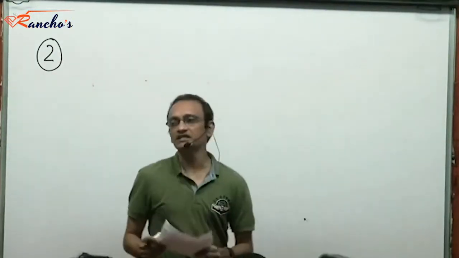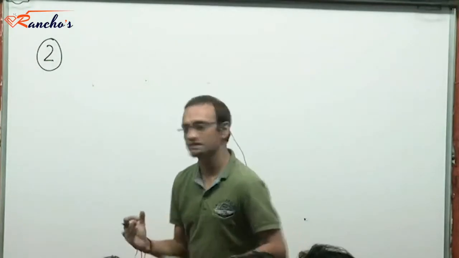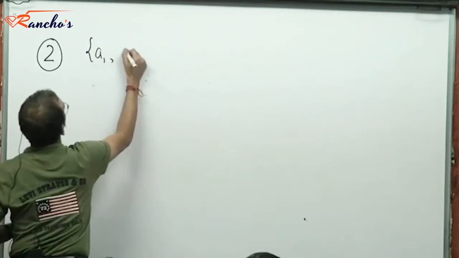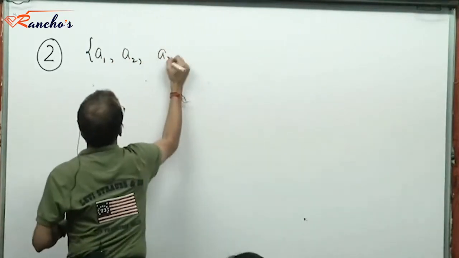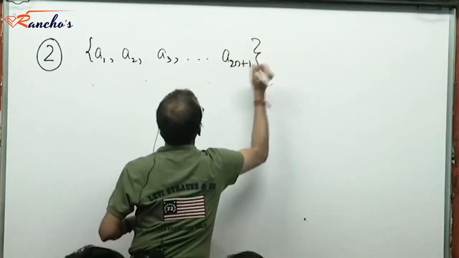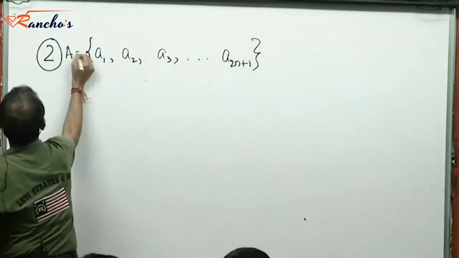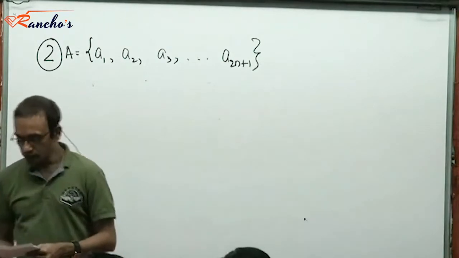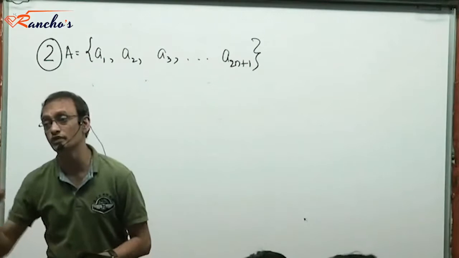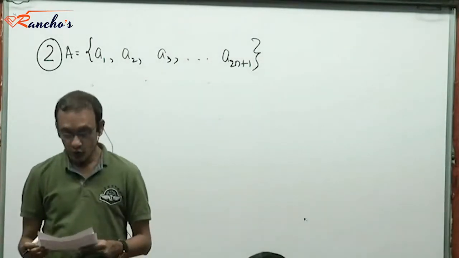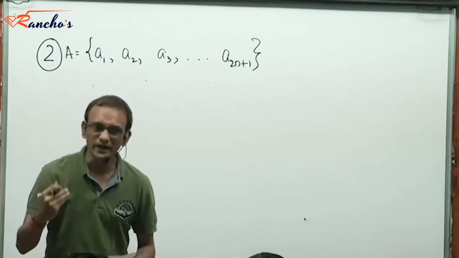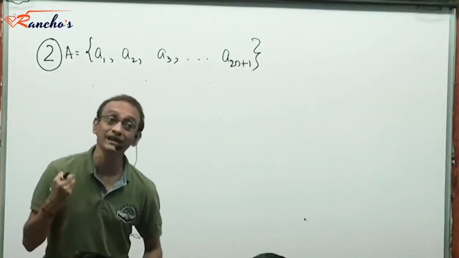A set contains 2n plus 1 elements. There is a set containing 2n plus 1 elements. That's the set A. Now, we want to be able to create subsets of this set which contain more than n elements, right? We want to create subsets containing more than n elements.